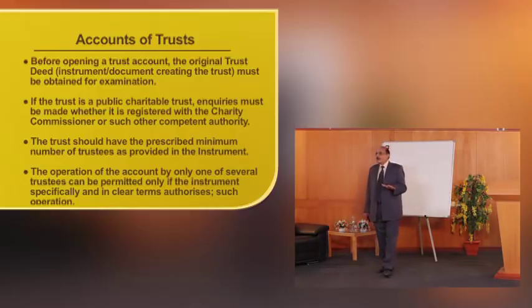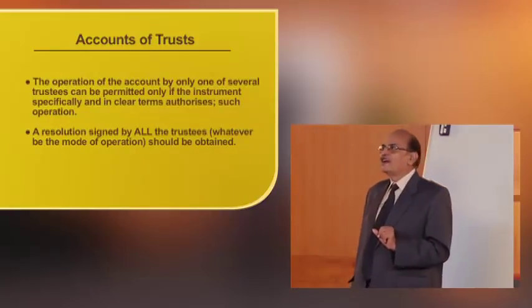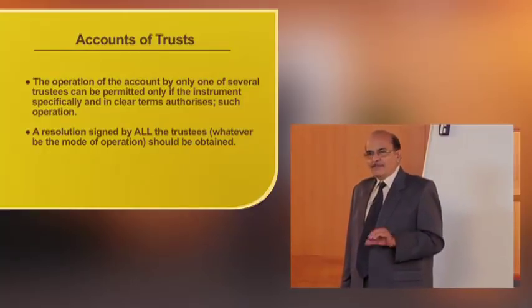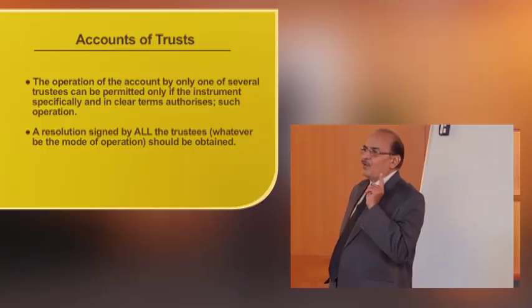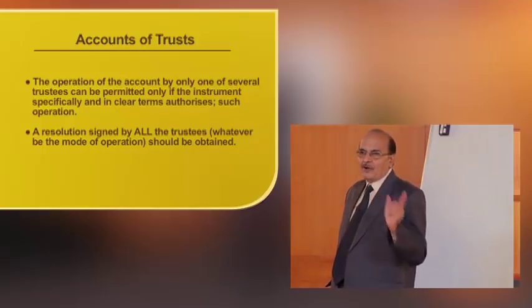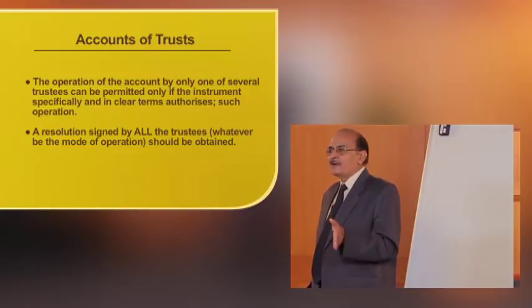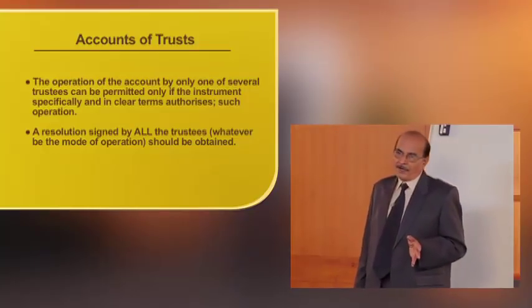The operation of the account by only one of the several trustees can be permitted only if the instrument specifically provides in clear-cut terms about the operations of the account. So this is another point which needs to be examined by the banker while opening the account of the trust and studying the trust deed. Apart from this, the banker should also obtain a resolution signed by all the trustees, whatever be the mode of operation, whether it is going to be operated by 1 or 2 or 3, the resolution must be signed by all the trustees, and only thereafter the account of the trust can be opened.